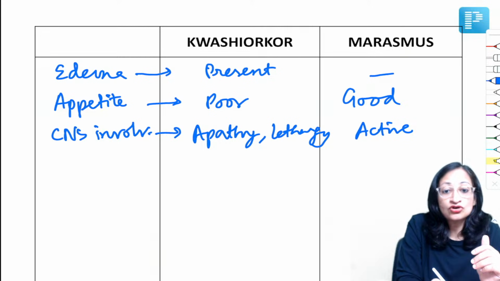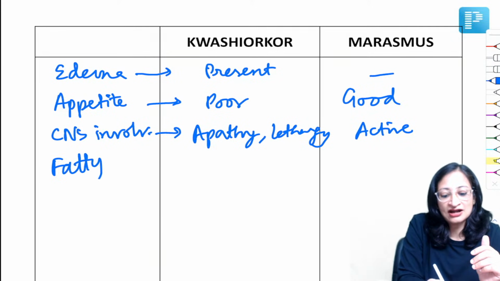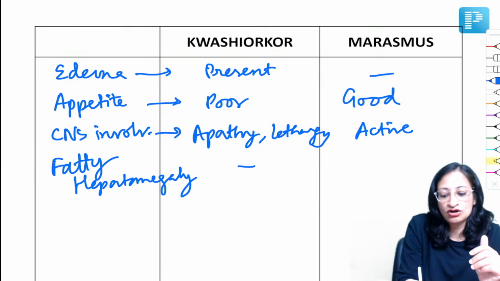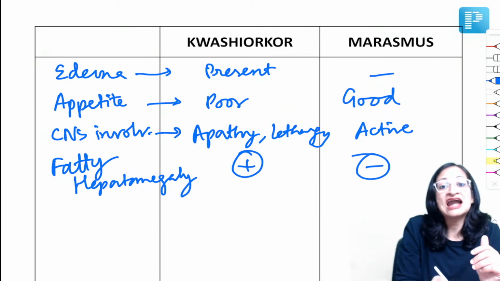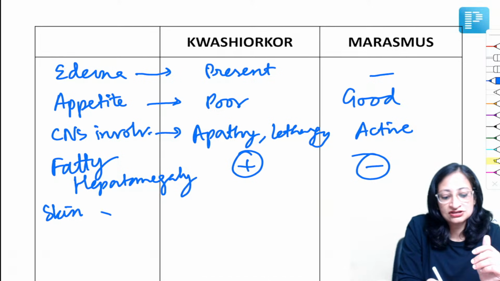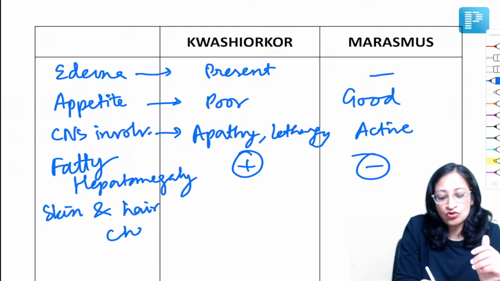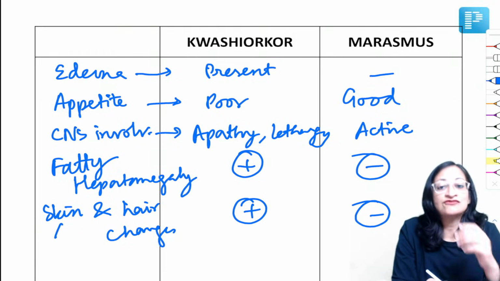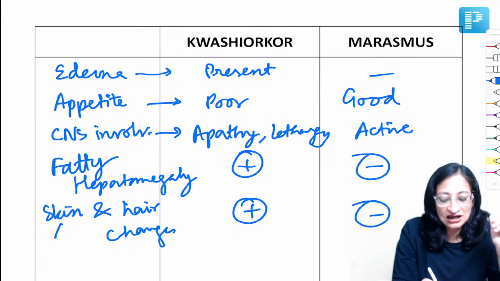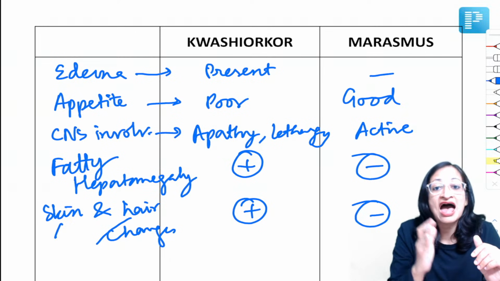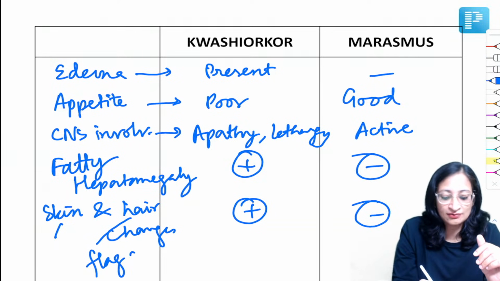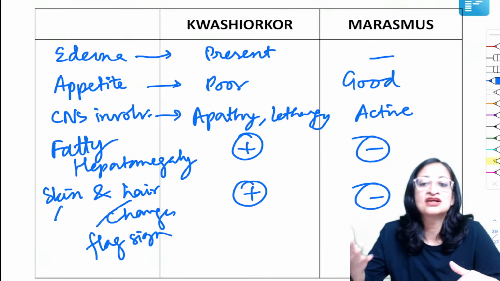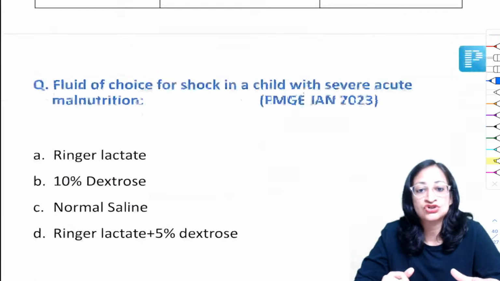Okay. Hepatomegaly. Fatty enlargement of the liver, fatty hepatomegaly, is present in kwashiorkor, absent in marasmus. And skin and hair changes of malnutrition are more common in kwashiorkor than marasmus. What are the skin changes? It is the flaky paint dermatosis. What is the hair change that you get in malnutrition? It is the flag sign, alternate bands of pigmented and hypopigmented hairs, right? So of course, marasmus has a better prognosis than kwashiorkor.